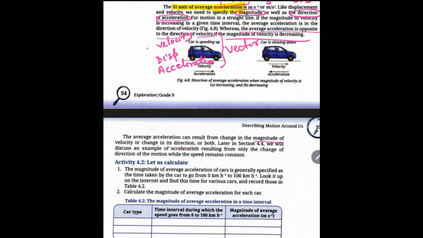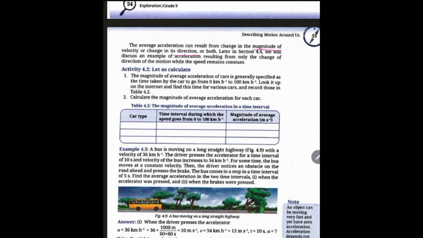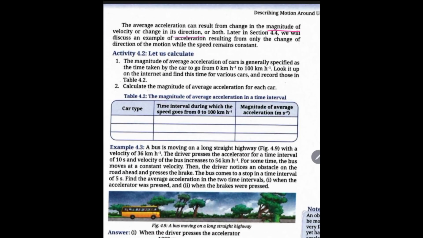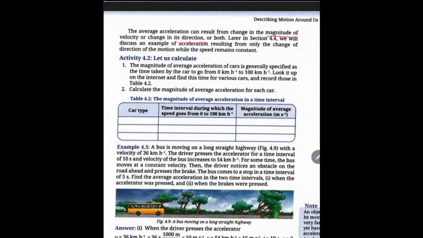So there is activity 4.2. Let us calculate the magnitude of average acceleration of cars, which is generally specified as the time taken by the car to go from 0 kilometer per hour to 100 kilometer per hour. Now look it up on the internet and find this time for various cars and record those in table 4.2.